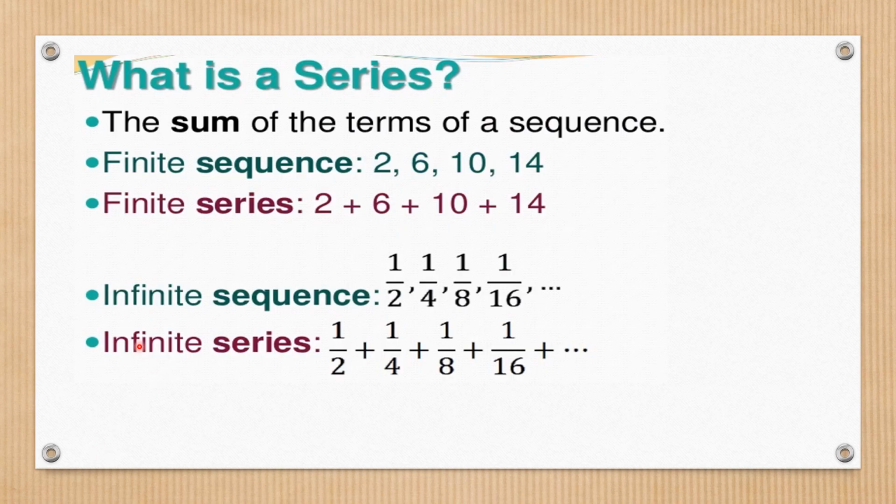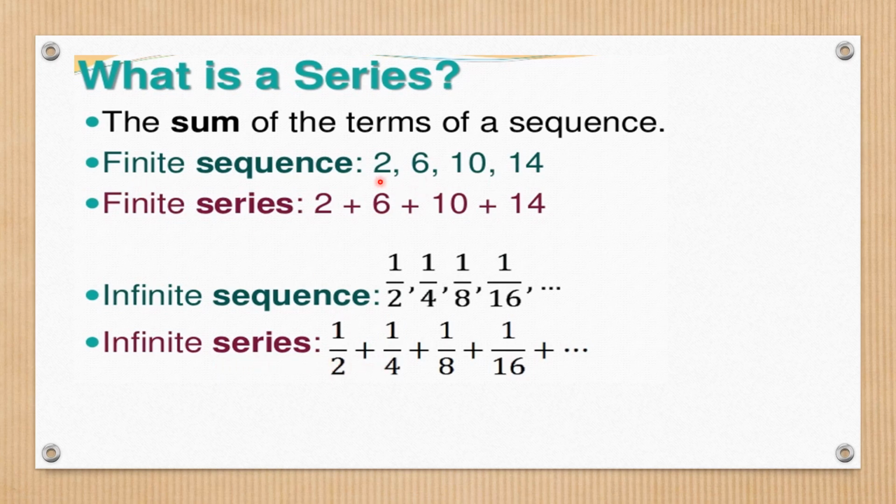Now what is a series? Let us try and understand the sum of the terms of a sequence. Okay, make it very clear: sum of terms of a sequence. There will be a sequence and then the sum of its terms will frame a series. So if a sequence is finite, definitely its series is a finite one. And for an infinite sequence, the series is an infinite series.